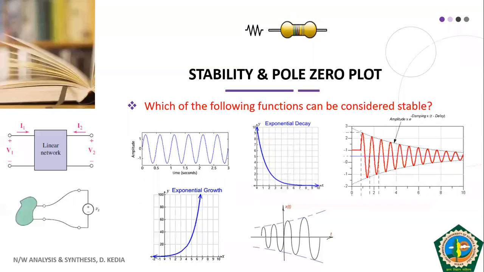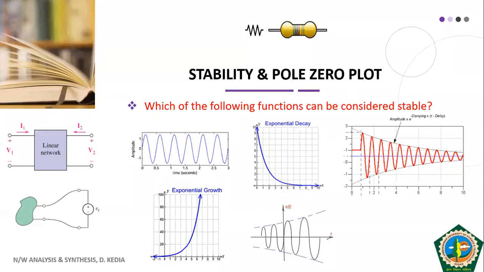So I move one step forward. I want to basically clarify the concept of stability in your mind so that you are able to appreciate what is the meaning of stability and how to correlate stability with the network function, or the pole zero plot that we had seen in the last few classes.